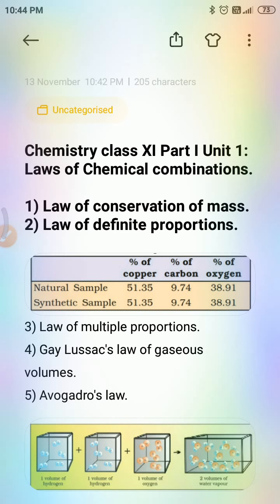Today we'll go for the chemistry class 11, unit 1 chapter Laws of Chemical Combinations.